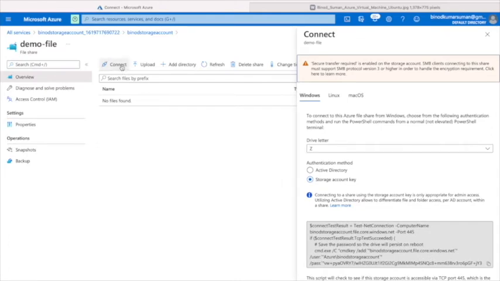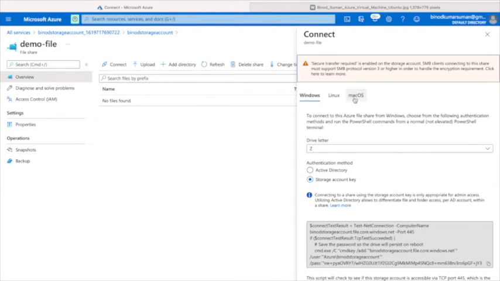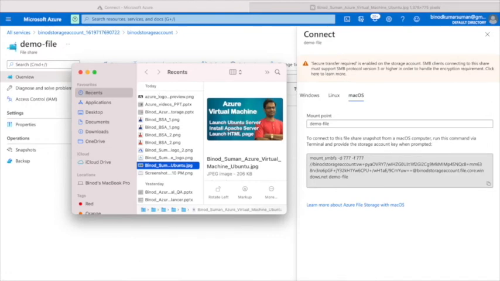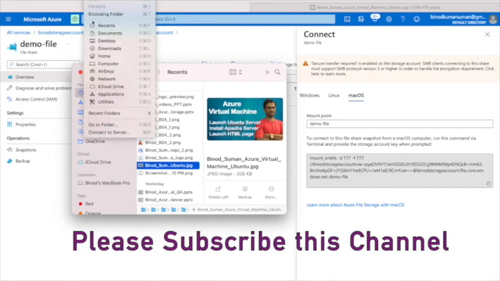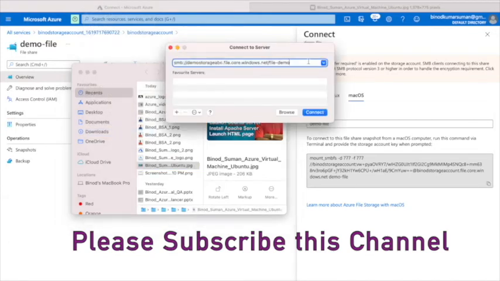I came here, click on connect. If you have Windows, just copy this command and execute, it will work. I do have Mac OS, so what I have to do, I can go to the browser here and connect to the server, and see here you have to give this path.